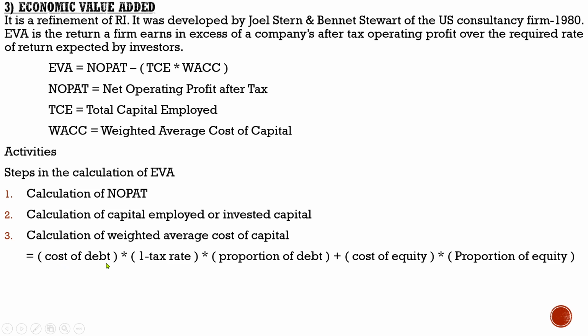So cost of debt means the percentage of debt. For example, 8% debentures, that 8% represents cost of debt, into 1 minus tax rate. And regarding 1 minus tax rate, it means we are adjusting tax. We need the results after adjusting tax.